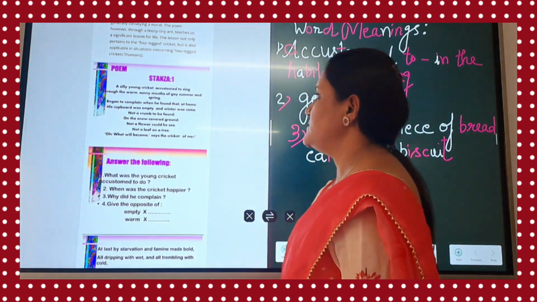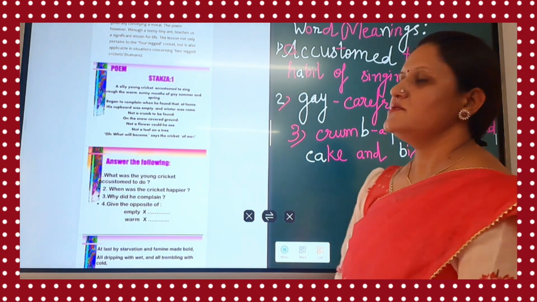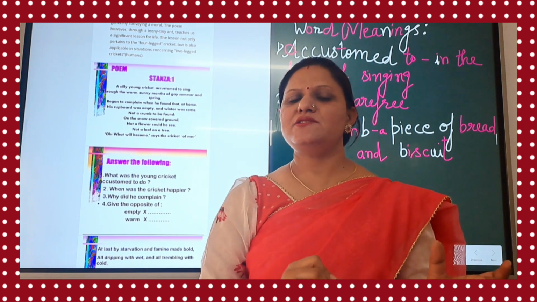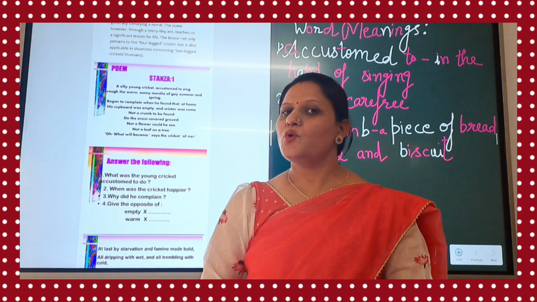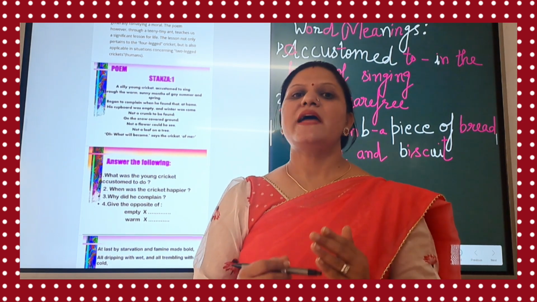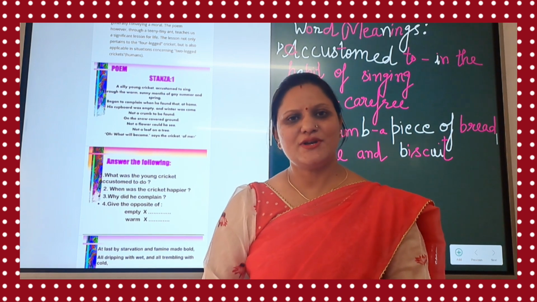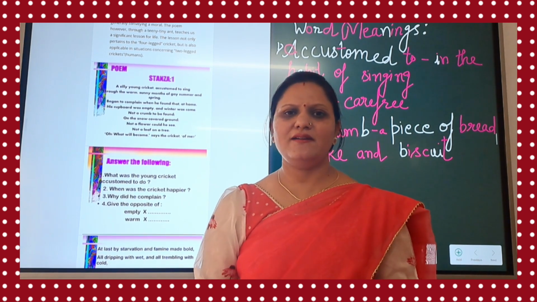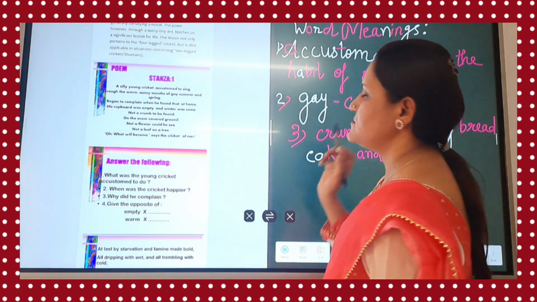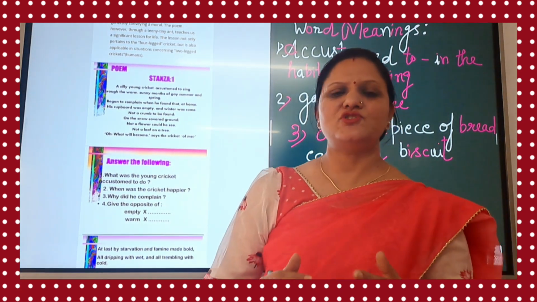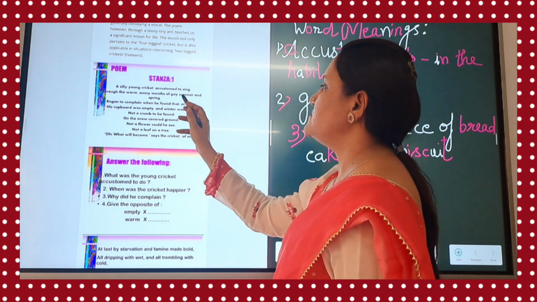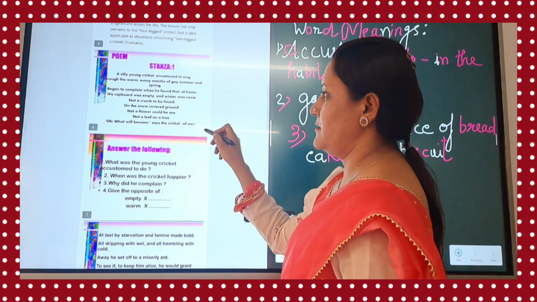Let's see the explanation. A silly young cricket. The poem is introduced with a foolish and thoughtless cricket who did not think for the future, a fun-loving creature. Every time he used to enjoy nature, he did not think for the future. Accustomed to sing means that he was in the habit of singing every time through the warm sunny months of gay summer and spring.